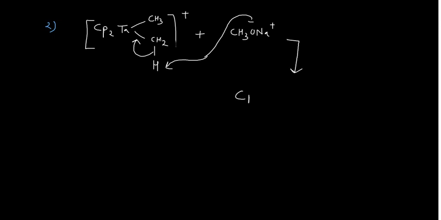Cp2 was already there, tantalum is there, and this tantalum is now coupled with this CH2. You cannot have another CH2 here because the valency gets completed. So the methyl which is connected with this one, you can write in that manner, CH3.